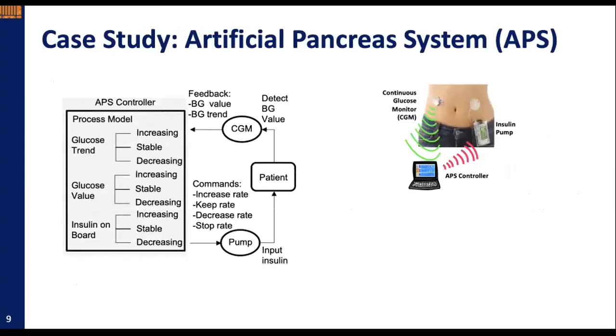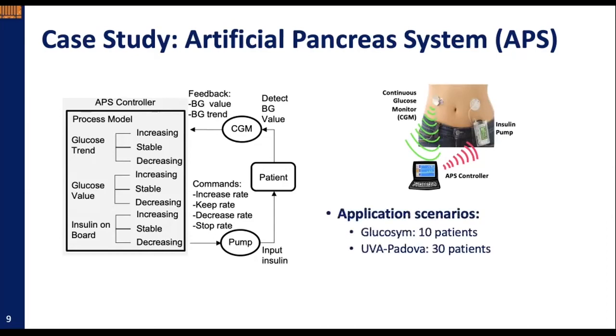One of the case studies we are interested in is the artificial pancreas system, as we can see in the figure, which has been studied for years. They are closed-loop systems that constantly measure blood glucose value and issue insulin and glucagon in the right amount at the right time. We integrate 2 glucose simulators in the simulation, which include 40 patients in total. We collect training data and testing data from over 800 simulations for each patient.